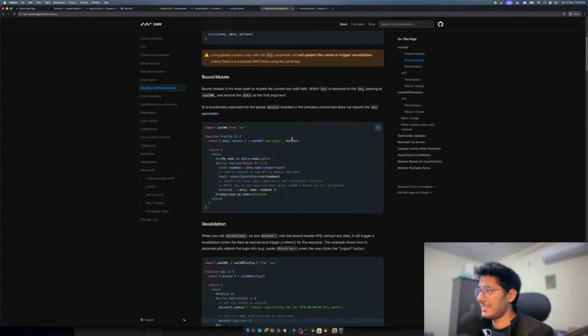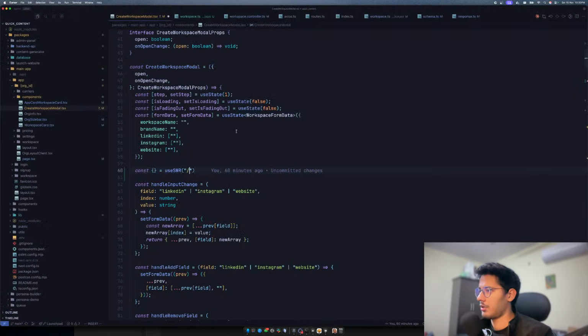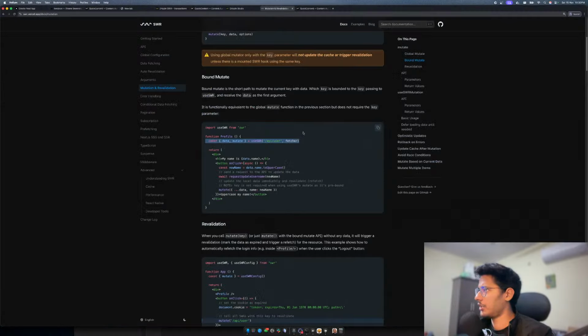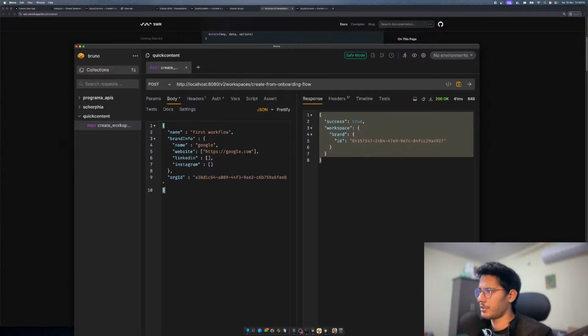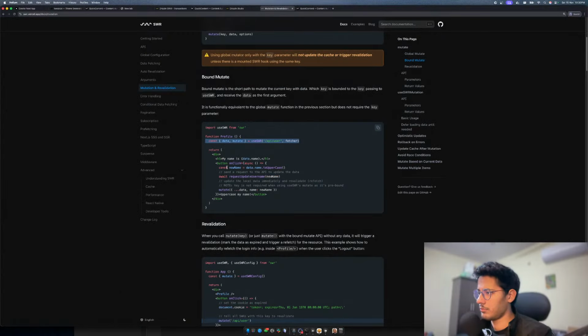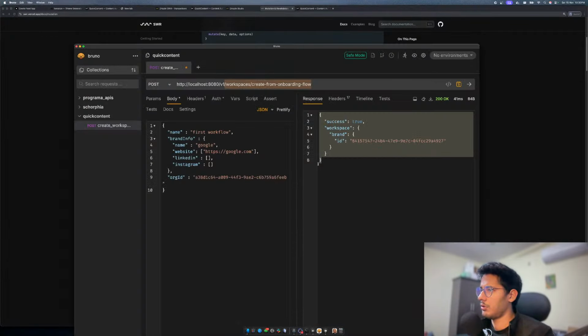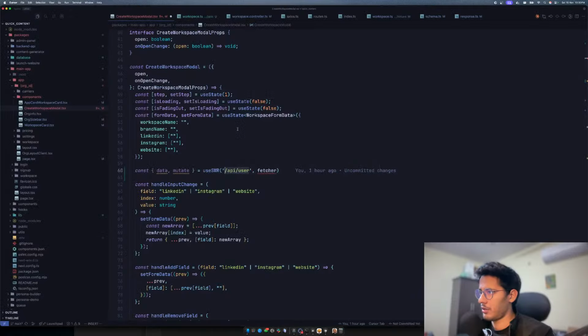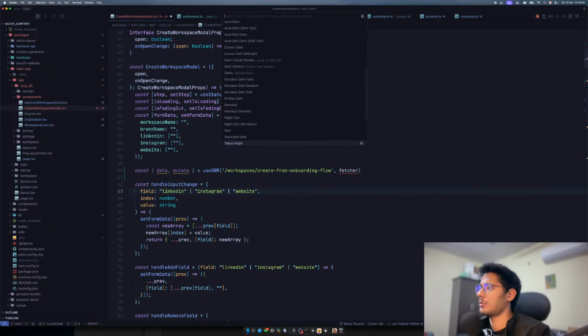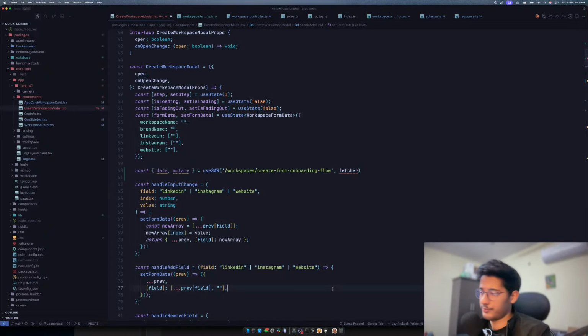Okay, let's do this. Let's use this. This is not the path I have. Let's go to Bruno. Let's copy paste this, whatever workspace that I have, their name. What, man? Theme name? Which theme? Like my cursor theme name? I don't remember what the theme is that I'm using. It's called Tokyo Night.